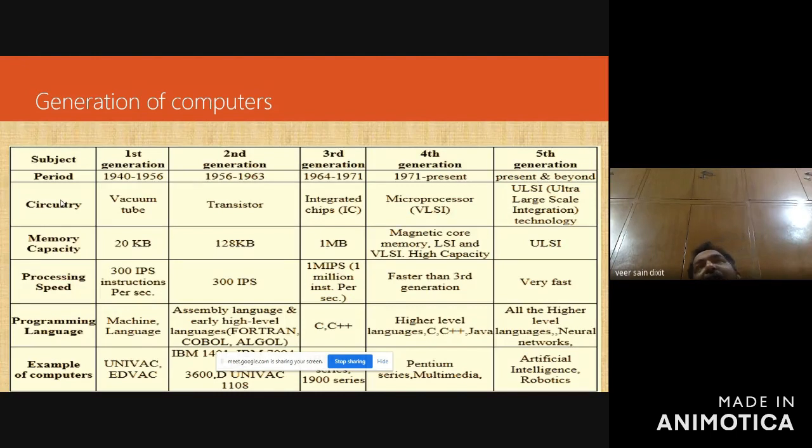The memory capacity of the second generation was 128 kilobytes, and the processing speed was 300 instructions per second. The programming language in the second generation was assembly language. What is assembly language? In the first generation, we were writing our code in terms of 0 or 1, machine language. In the second generation, we gave mnemonic codes, symbolic codes. You can also say we were writing our program in terms of mnemonics.